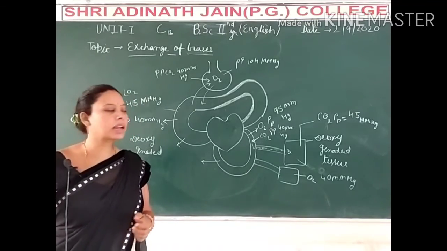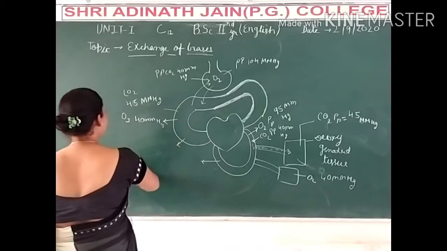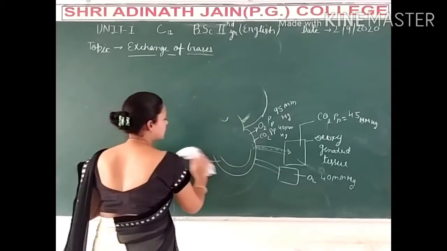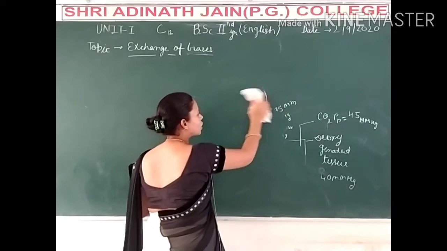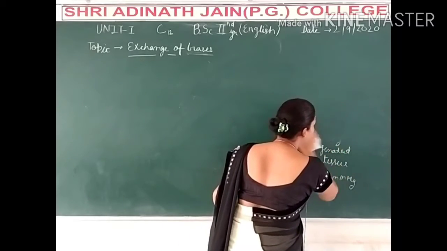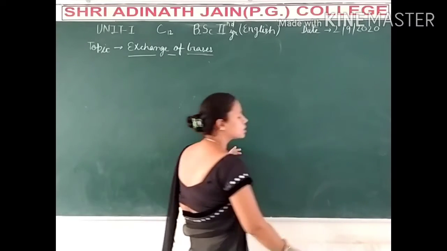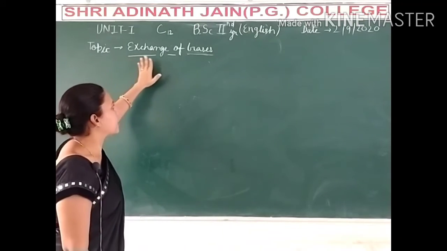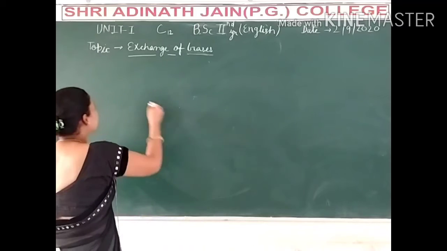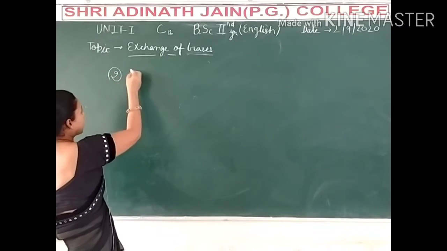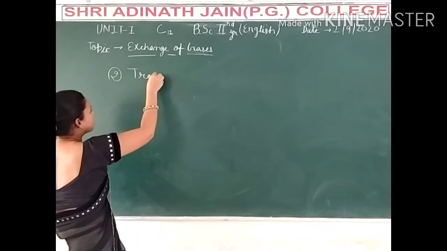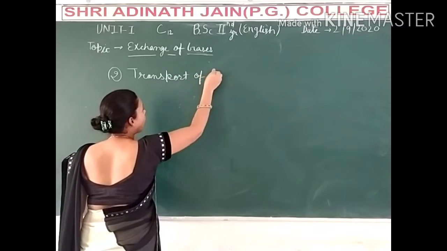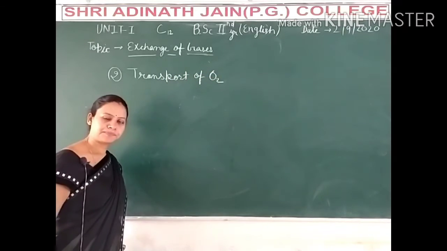Now second is the transportation of oxygen. In our physiology, the topic is physiology of respiration. In this, firstly we have done exchange of gases. Now second is transport of oxygen.